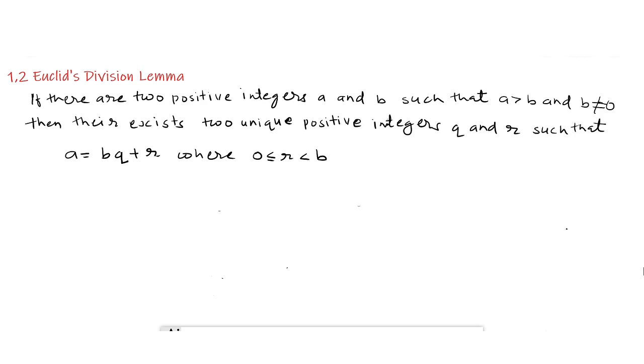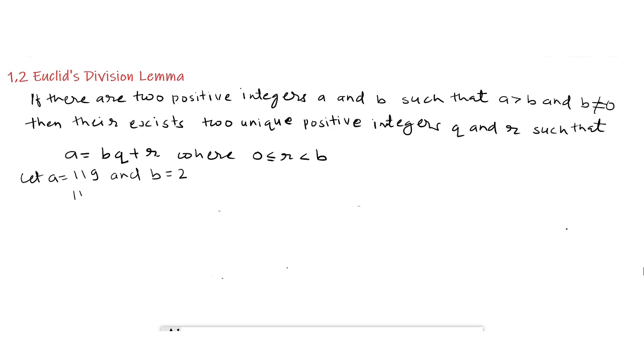We illustrate it with an example. Let a equal 119 and b equal 2. We are going to put different values for b: b equal to 2, b equal to 3, b equal to 4, and so on, and we will divide 119 and find the quotient and remainder.